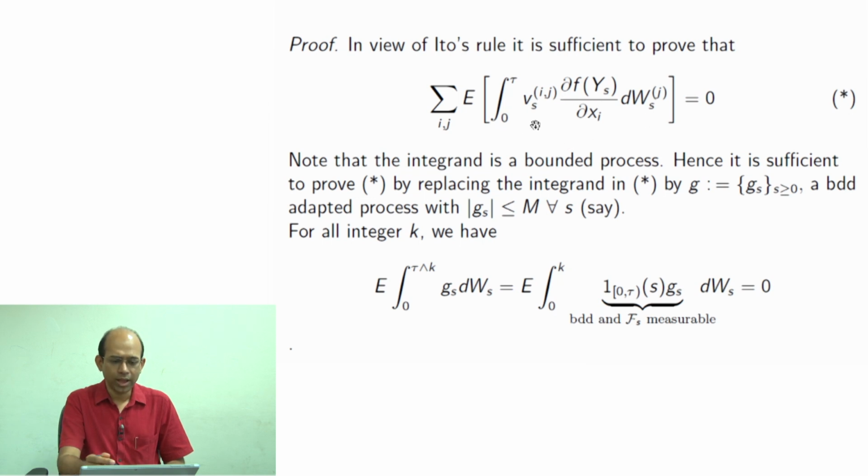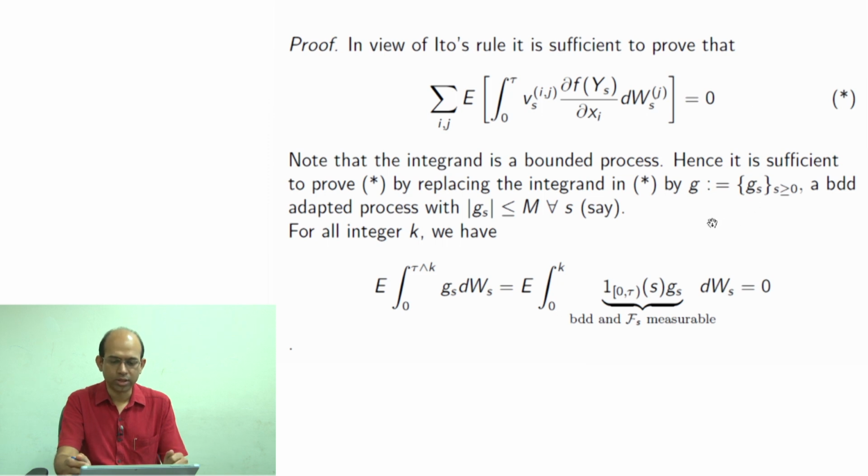So, now we have an integration of a bounded process with respect to Brownian motion. We are now trying to minimize our notation, so instead of writing all the details, we are going to write down just G. It is sufficient to prove this type of identity for some G, where G is a bounded adapted process. That is a property of these functions. So, just a general G. Actually, this is true, this is 0 for a general G.